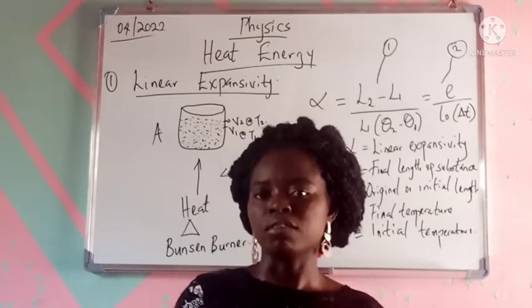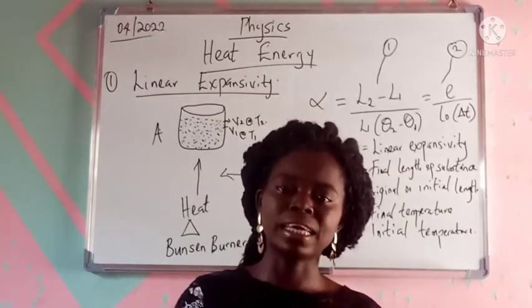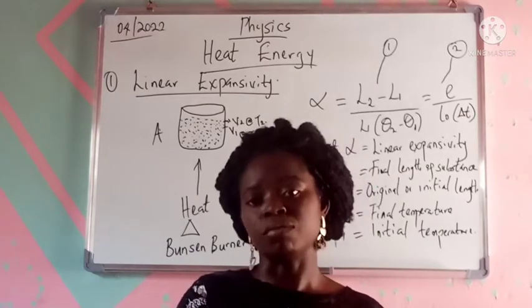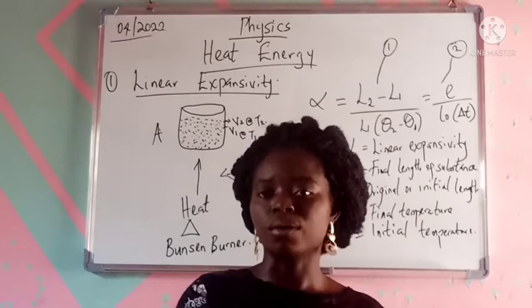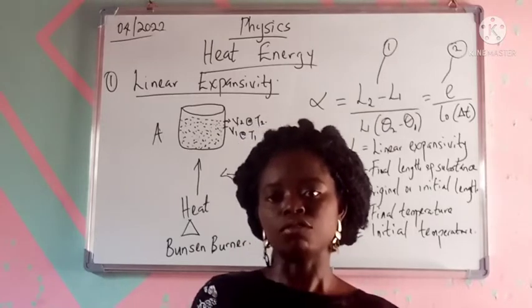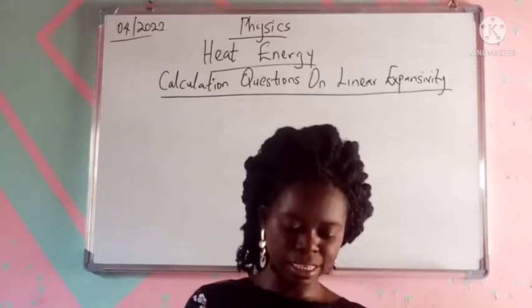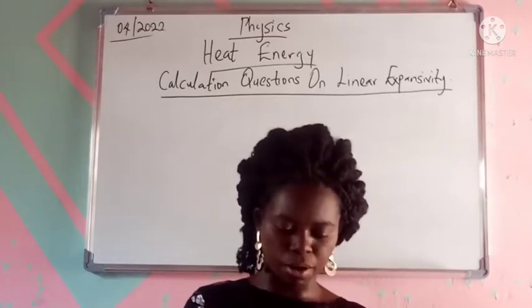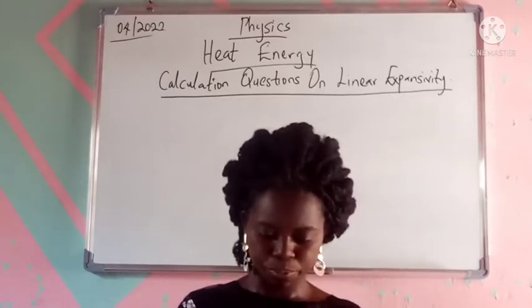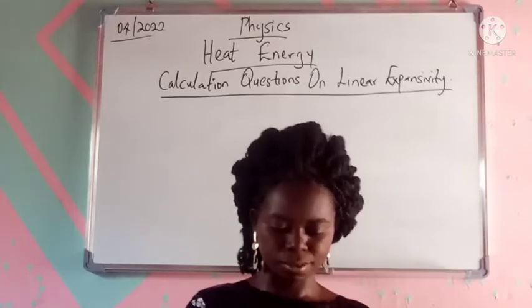Okay, all right, so right now we're going to take some questions from past questions on linear expansivity and then solve. So this is 2009, question number 18.